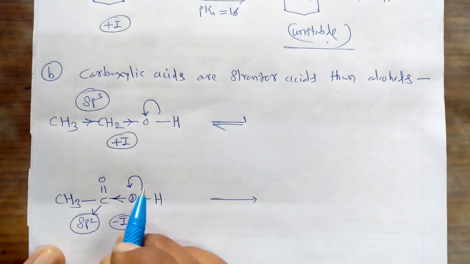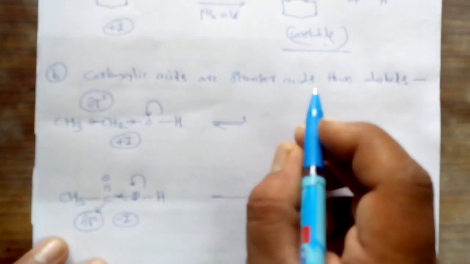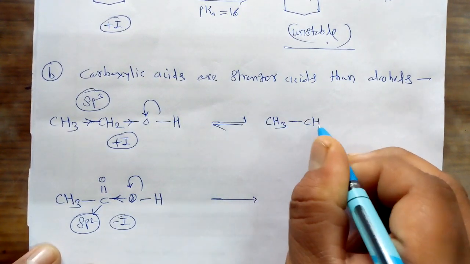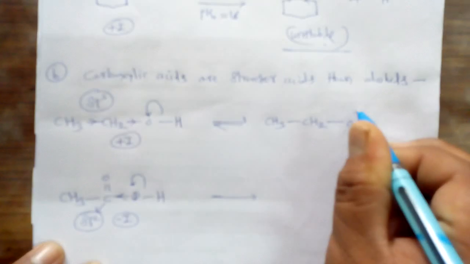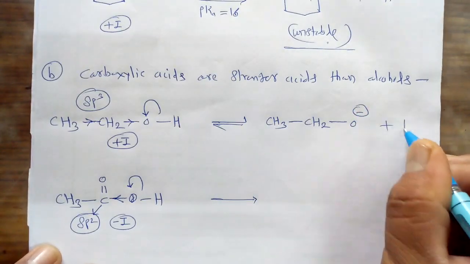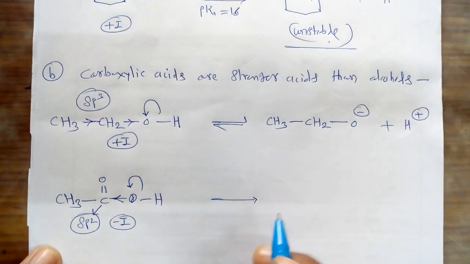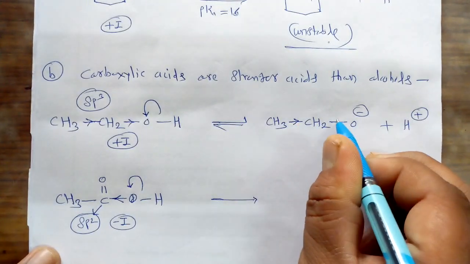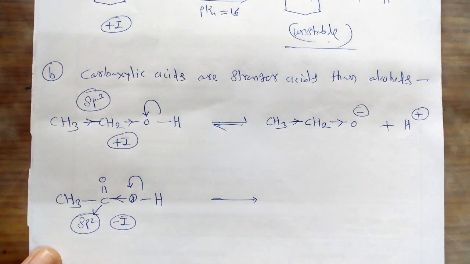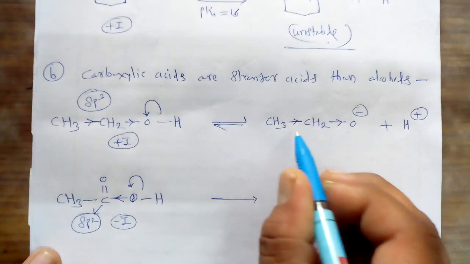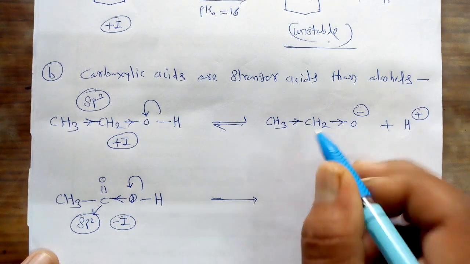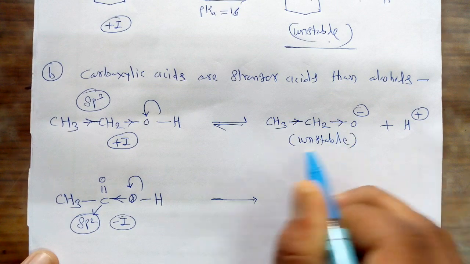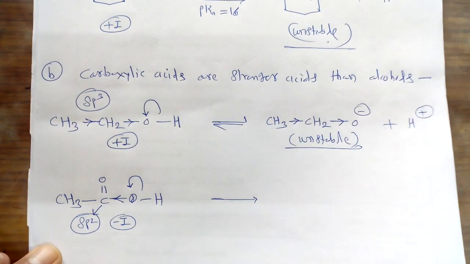Now once the conjugate base is formed from both these compounds, in this case this type of conjugate base is formed, CH3CH2-O minus, plus it gives the H plus. Now this ethoxide ion gets destabilized due to the plus I inductive effect shown by this particular methyl group. So we can say this conjugate base is unstable in the case of this first alcohol compound.